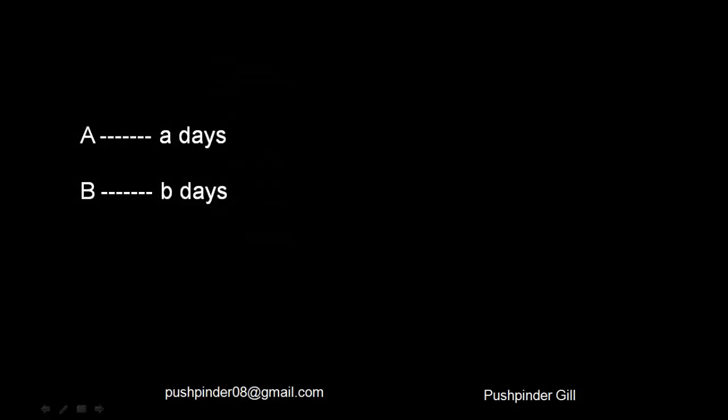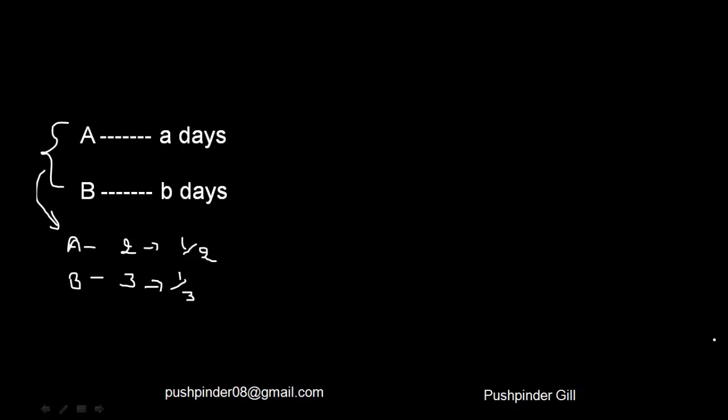Now, this is a general type of question. People say to you, A can do a work in 3 days, B can do a work in 2 days. Tell me how many days both are going to take to finish the work. Let me just rephrase this question for you. I'll come to the general part later. Let me say A here can do a work in 2 days, and B here can do the work in 3 days. Tell me together how many days both are going to take to finish the job. Now A can do the work in 2 days, that means every day he finishes half of the work. Similarly, B can do the work in 3 days, that means every day he can finish 1/3 of the work.